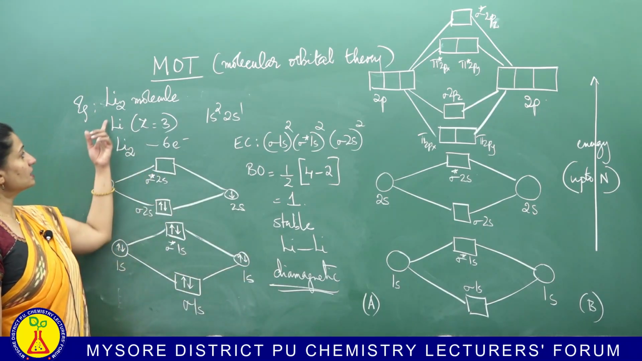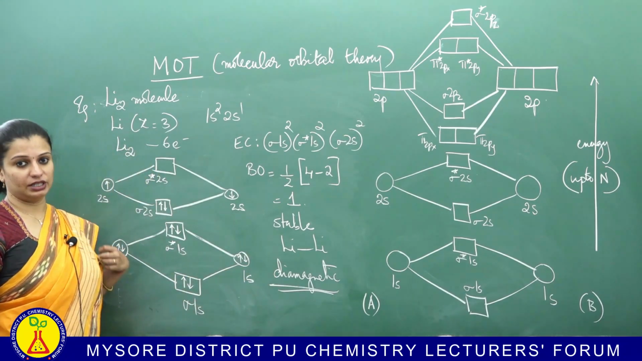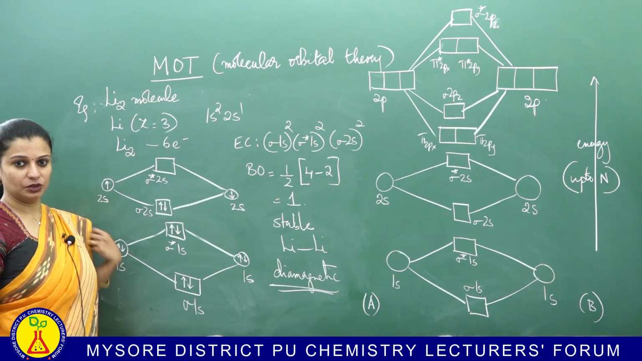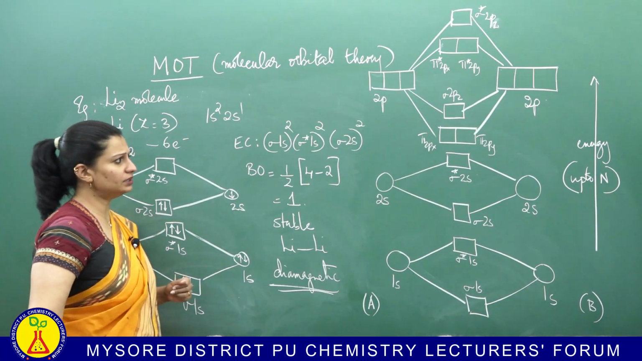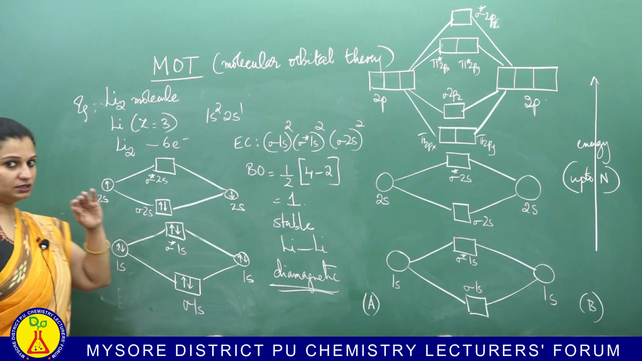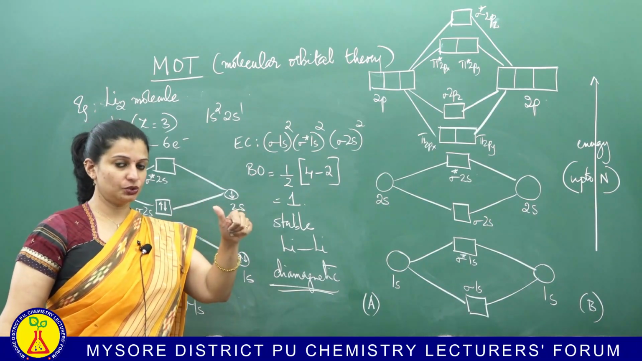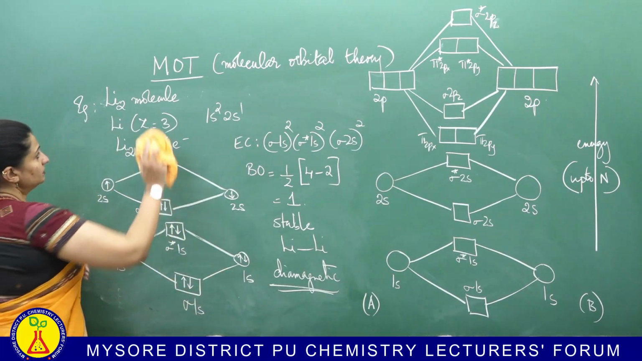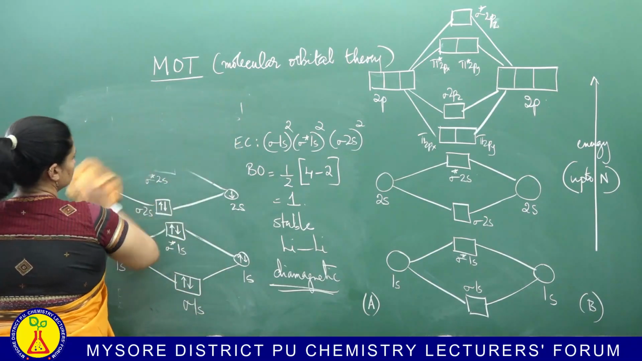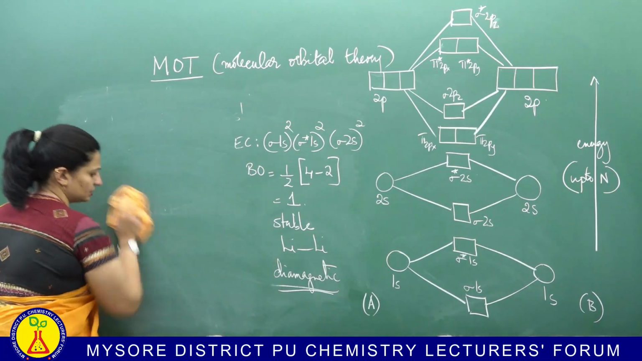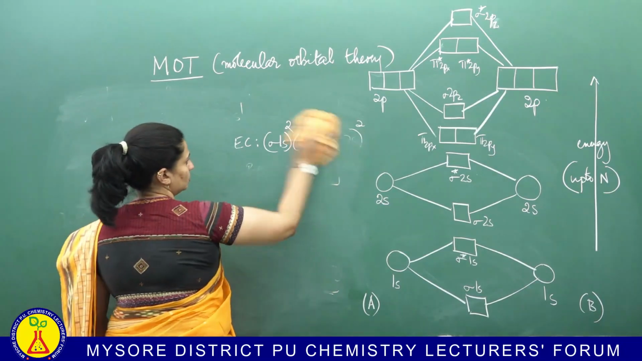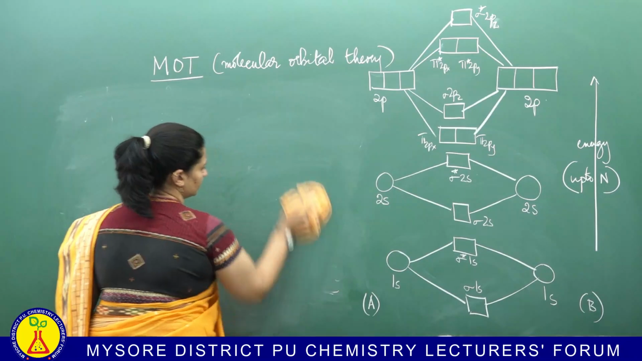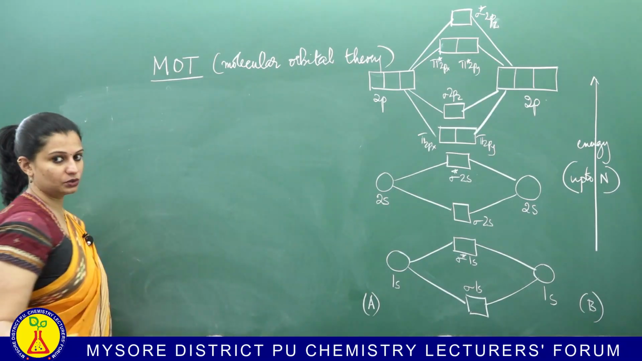So, this is your example of Li2 molecule. Okay. Moving on, the third example. So, we have done 3 examples already, H2, He2 and Li2. Okay. Now, moving on, I have 3 more examples to do with you. So, let us do carbon 2 molecule, C2 molecule.